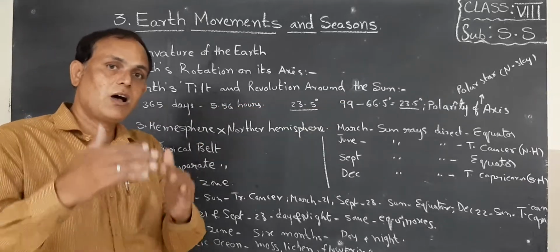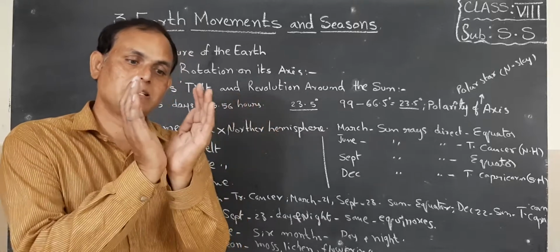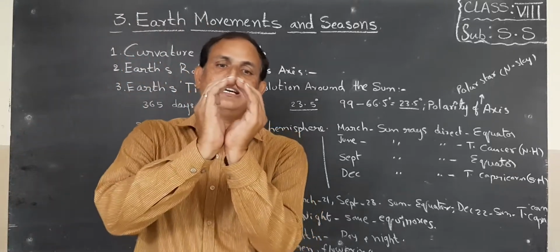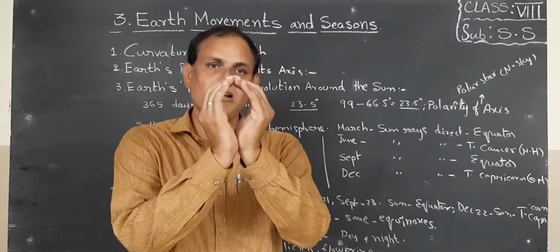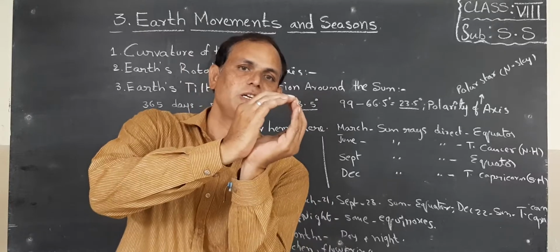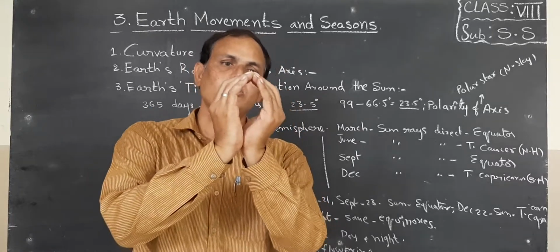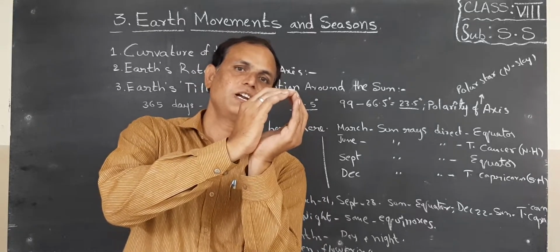Okay, children. In the online class also I showed the globe. So what is the position of the earth? Not this exact one, children. It tilts 23.5 degrees. Not like this, children. It tilts 23.5 degrees. That means this is 90 degrees, so you can subtract 66.5, then you can find 23.5.